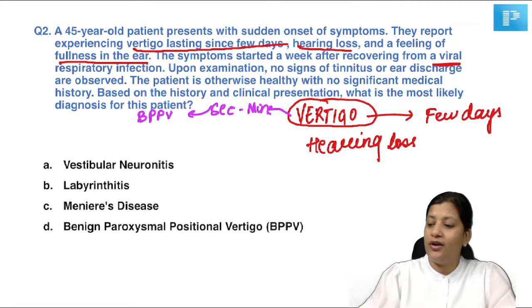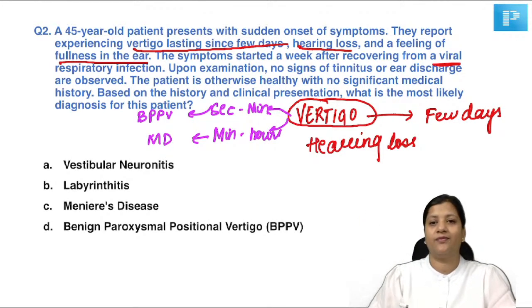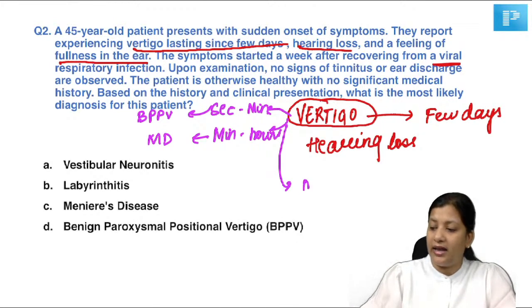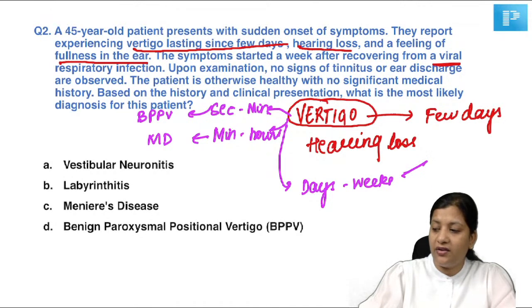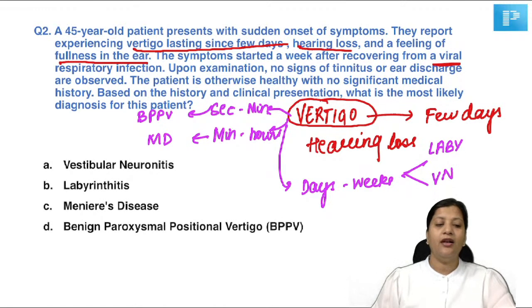If the vertigo is lasting for minutes to some hours, straight in your head, you should think about Meniere's disease. Now, if the vertigo is lasting for days to weeks, then there are two differential diagnoses. It can be either labyrinthitis or vestibular neuronitis.